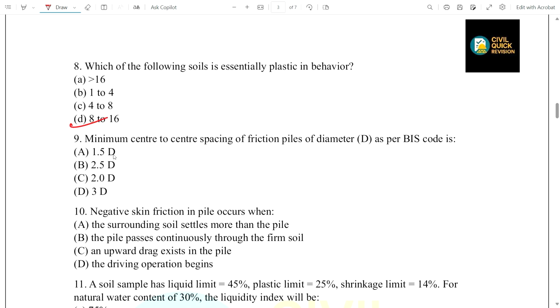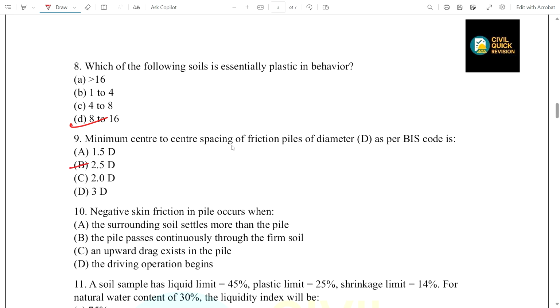Okay, now coming to question number 9. Minimum center to center spacing of a friction pile of diameter D as per BIS code, we know that it is 2.5 D. It is the minimum center to center spacing for a friction pile.